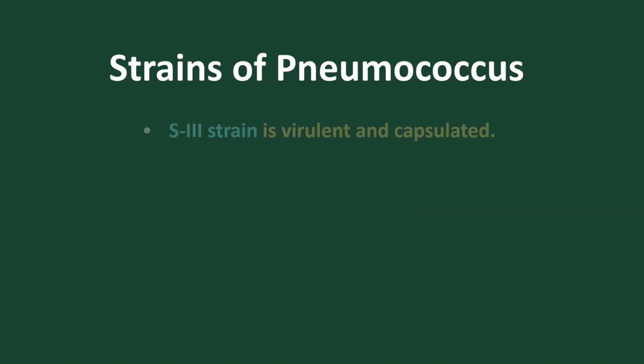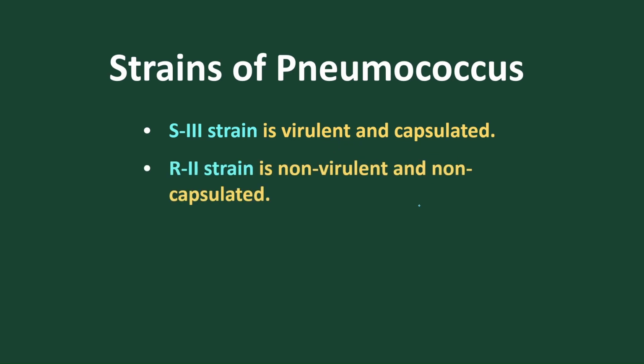What are the strains of pneumococcus? There are two different strains. In one strain, a capsule is present. The bacteria having a capsule are called capsulated, and they are very protective in nature, and they are pathogenic. They are virulent, pathogenic. And the other bacteria is the R2 strain, where no capsule is present.